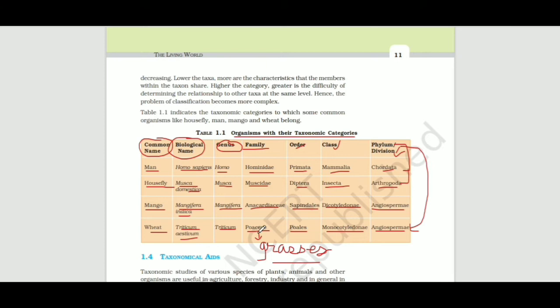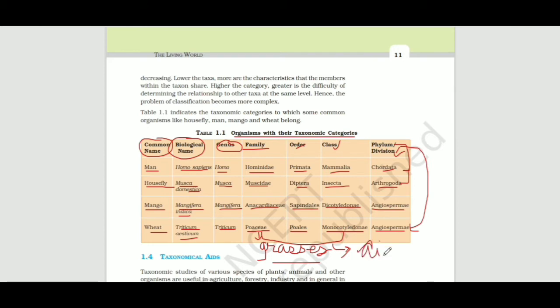There is an MCQ which was asked most of the times in the NEET examination: Poaceae monocotyledons always do anemophily for their pollination.